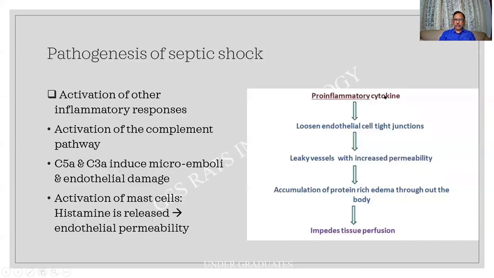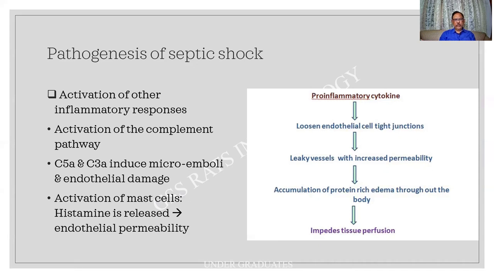And this is what you people should write. There is a pro-inflammatory cytokine, loosening of the endothelial junctions, leakage of fluid, and increased vascular permeability, accumulation of edematous fluid throughout the body. Since there is an accumulation, there is no return. Since there is no return, there is impediment in the tissue perfusion.